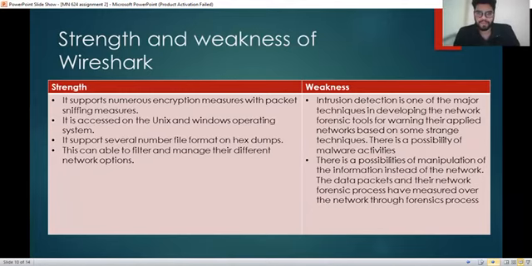And talking about the weaknesses, in Wireshark, intrusion detection is one of the major techniques in developing network forensic tools for warning applied networks based on some strange techniques. Also in this tool, there is a possibility of malware activities, which could be a main weakness. And also there is a possibility of manipulation of the information in the network, and the data packets and the network forensic process measured over the network.